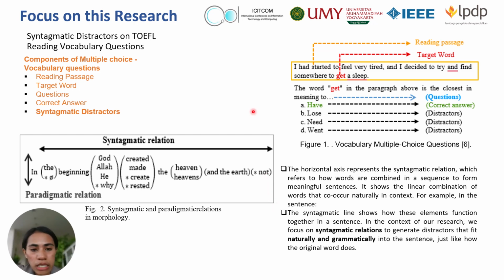For example, in the phrase "God created the heaven and the earth," the words are in a natural sequence. The vertical axis shows words that can replace each other in the same position, and it's called paradigmatic. We are focused on syntagmatic distractors.